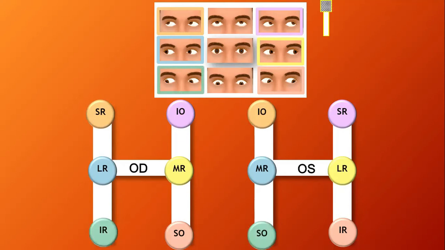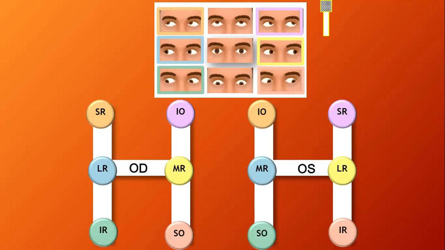And if you put the target here, can any of you tell me, when I put the target here, I'm testing which muscle in the left eye and which muscle in the right eye? The more you interact, the greater you will benefit from this lecture.